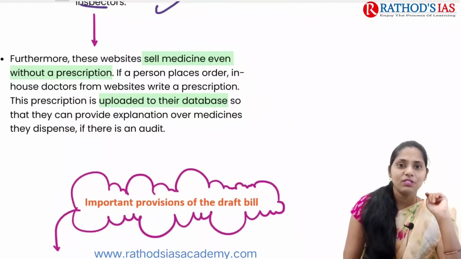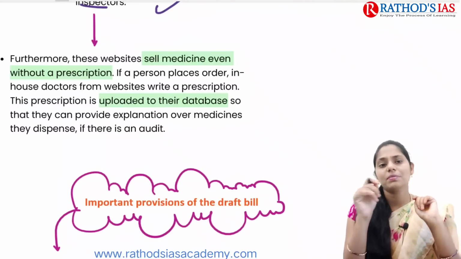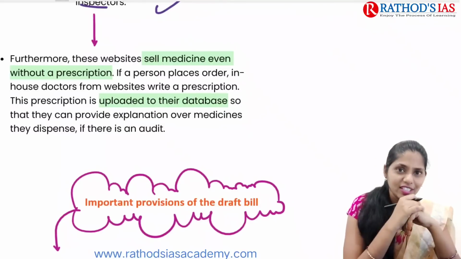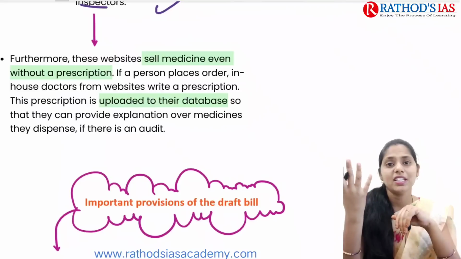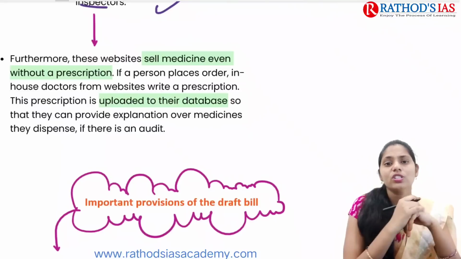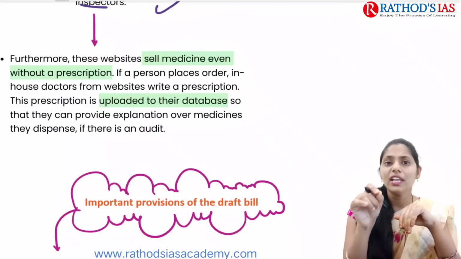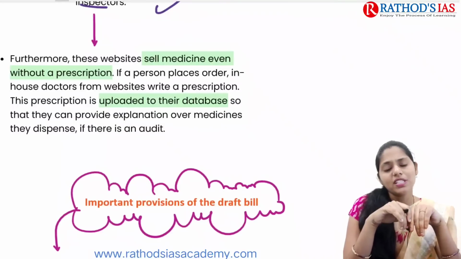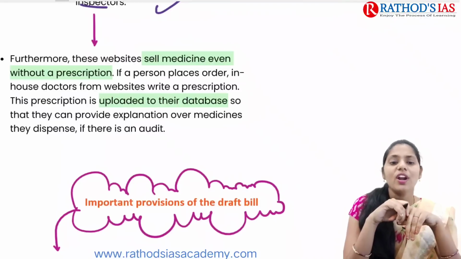Further, these websites sell medicine even without prescription. There are different categories of drugs, that is category A, B, C, D and H. If you are talking about H category drugs, they need to be given only if you have a prescription. Even without prescription, these e-pharmacies are selling their medicines online.